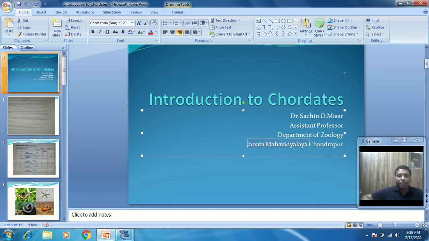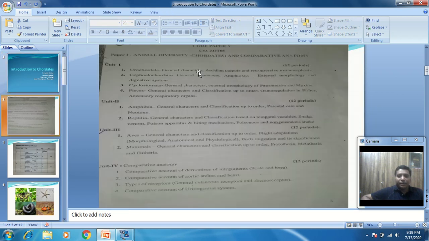Before starting the topic, we are going to introduce the syllabus of paper 1. Your paper 1 is Animal Diversity and the Comparative Anatomy of the Chordates. Dear students, last year we learned about invertebrate zoology. Now in this year, in your syllabus, the study of the chordates or the vertebrates is given.